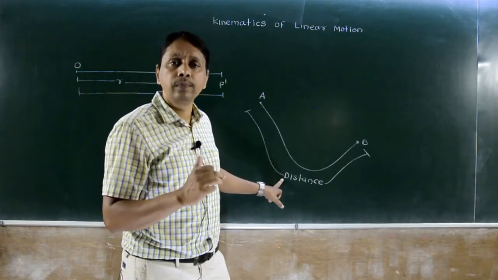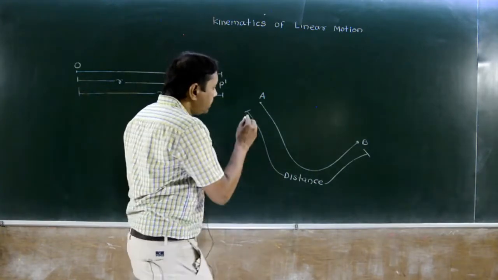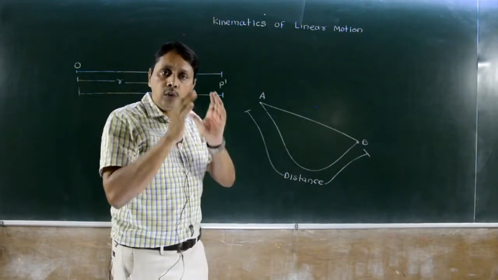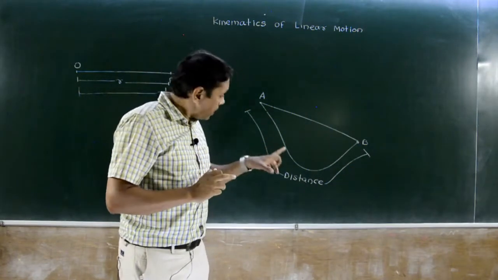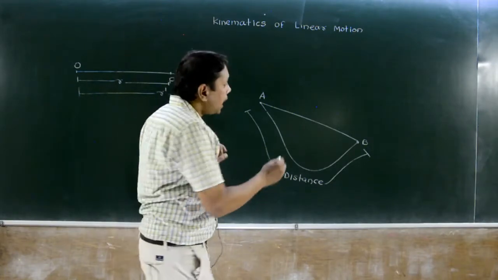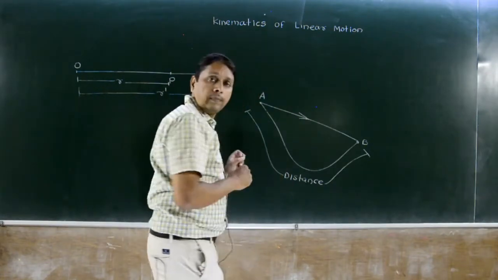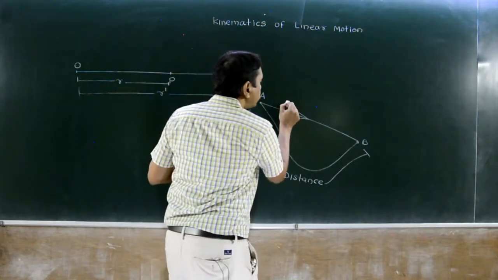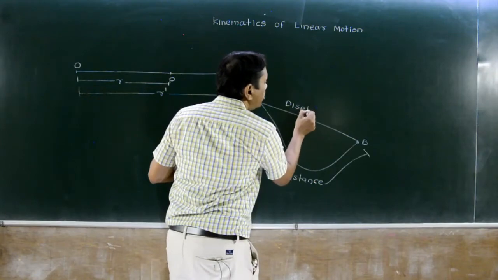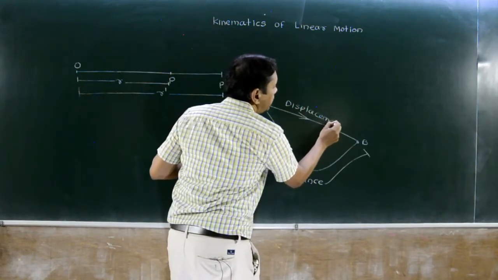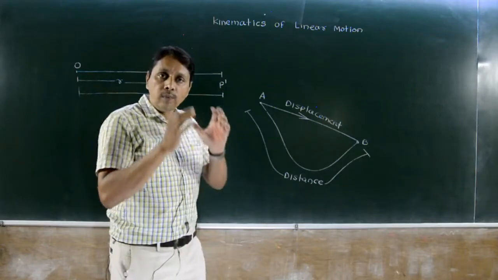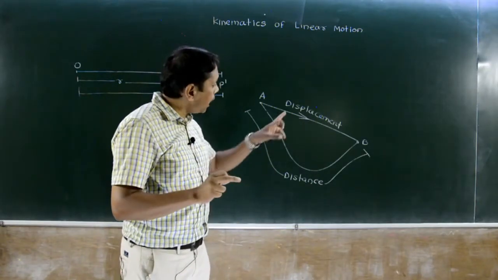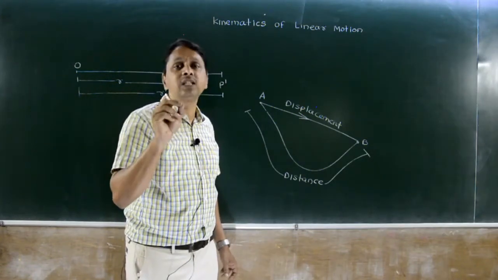And which is displacement? When a body moves from one point to another point, the distance measured along a straight line in one particular direction is called displacement.